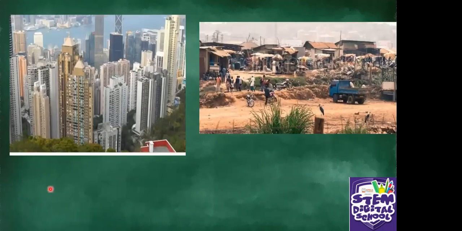These two pictures are showing you a difference in development. As you can see, the picture on the right, this area is not well developed. Can you see? It's like an informal settlement. And then from Tando, I can see GNP is the value of all finished goods and services owned by a country's residents over a period of time. Thank you, Tando. And then this picture on the left, you can see this area is well developed. Okay.